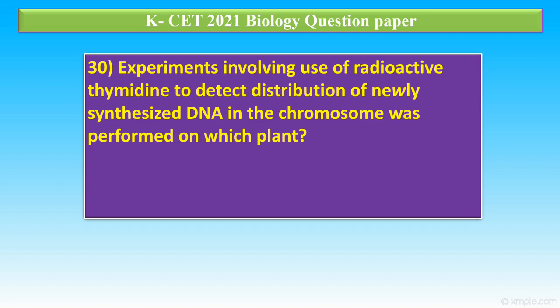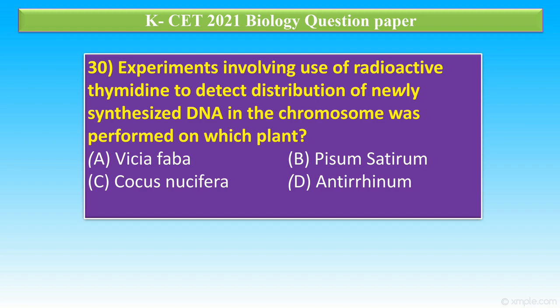Question number 30. Experiments involving use of radioactive thymidine to detect distribution of newly synthesized DNA in the chromosome were performed on which plant? Option A, Vicia faba. Option B, Pisum sativum. Option C, Cocos nucifera. Option D, Antirrhinum. The correct answer is option A. The semi-conservative DNA replication of eukaryotes is identified by using radioactive thymidine in Vicia faba, also called faba bean.